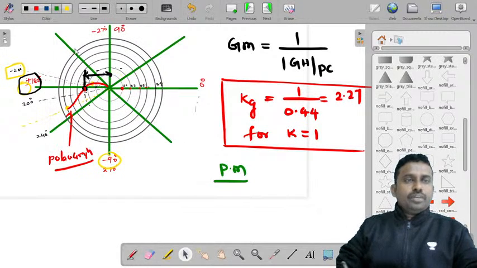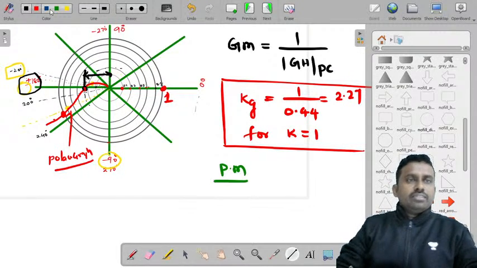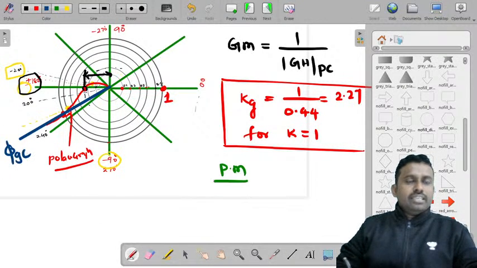Now let us say you have a graph like this, and this is the unit circle. In the original graph, find the point of intersection of this unit circle with the polar plot, this point. Now draw a line from the origin along that line. You will get some angle. This angle we will call phi GC.